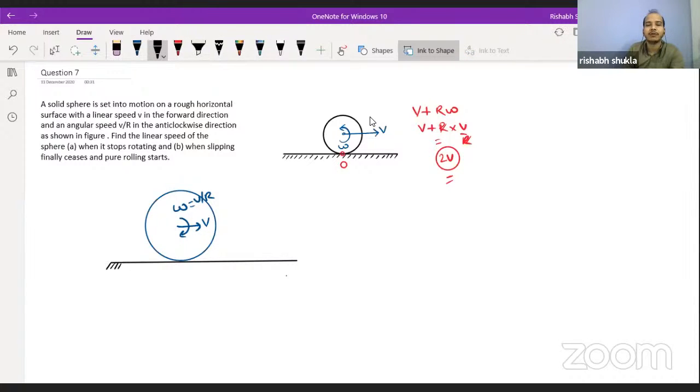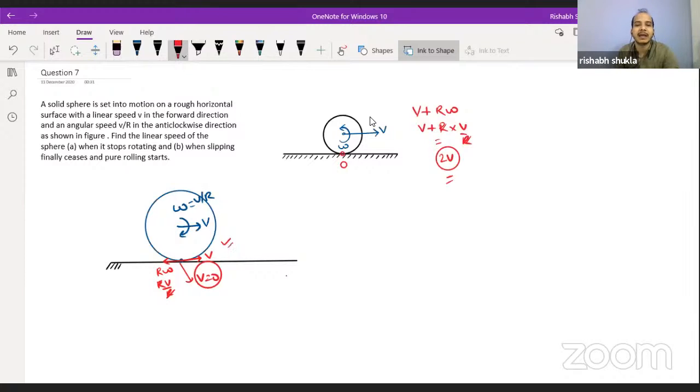Then in that case, you would have said, let's see the absolute velocity of the point of contact. Because of translation, the velocity of the point of contact in the forward direction is v, and because of rotation, because of angular speed, the velocity of the point of contact in the backward direction is r omega, and omega is equal to v by r, so r into v by r. Or you can say that because of translation, the velocity of the point of contact is v towards right, and because of rotation, the velocity of the point of contact towards left is v. So both will cancel each other, and the absolute velocity becomes equal to zero.